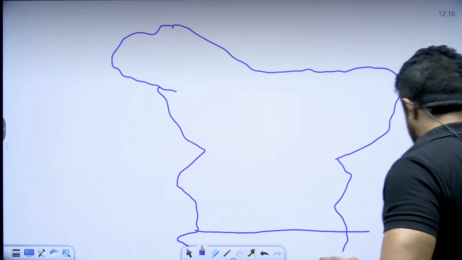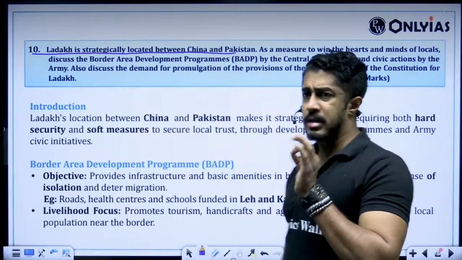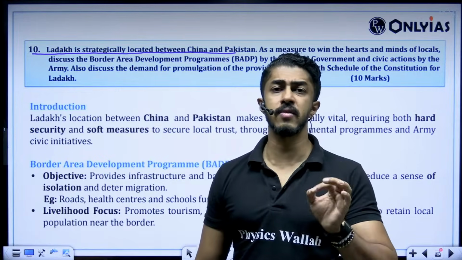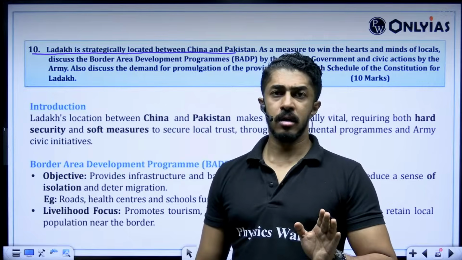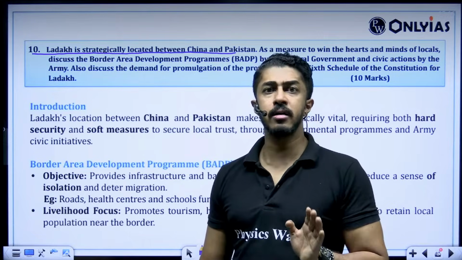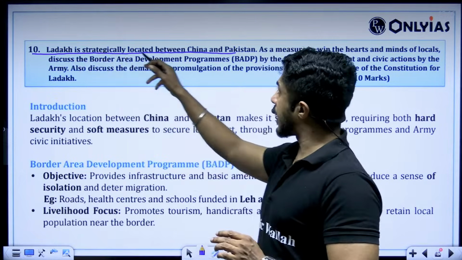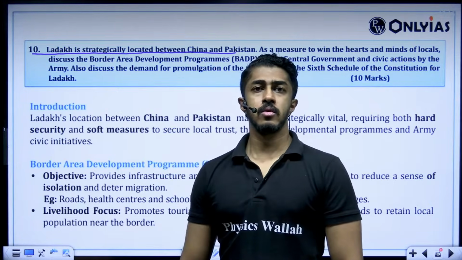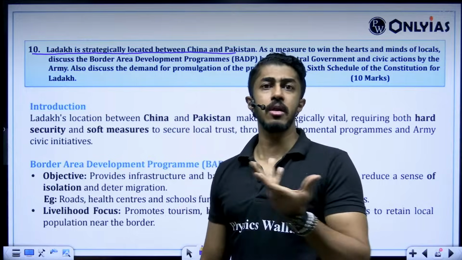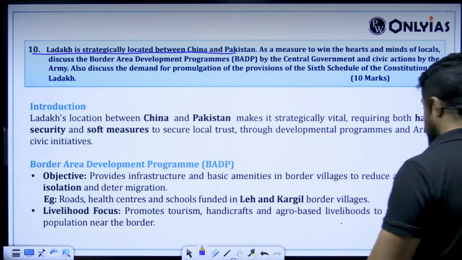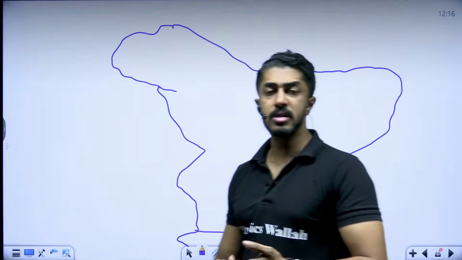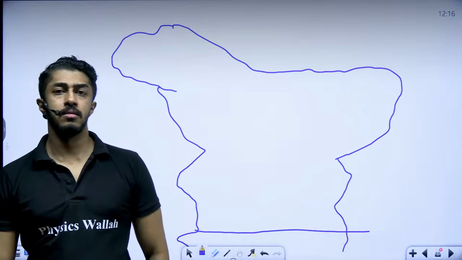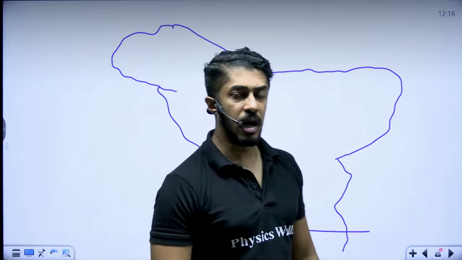Because no sentence in a UPSC question is given simply. There is always a hidden intent behind it. Ladakh is strategically located between China and Pakistan. How is it located? Where is it located? Show me the location. So you show the location. Draw the map. Show where Ladakh is. How it is strategically located. Mark it out.